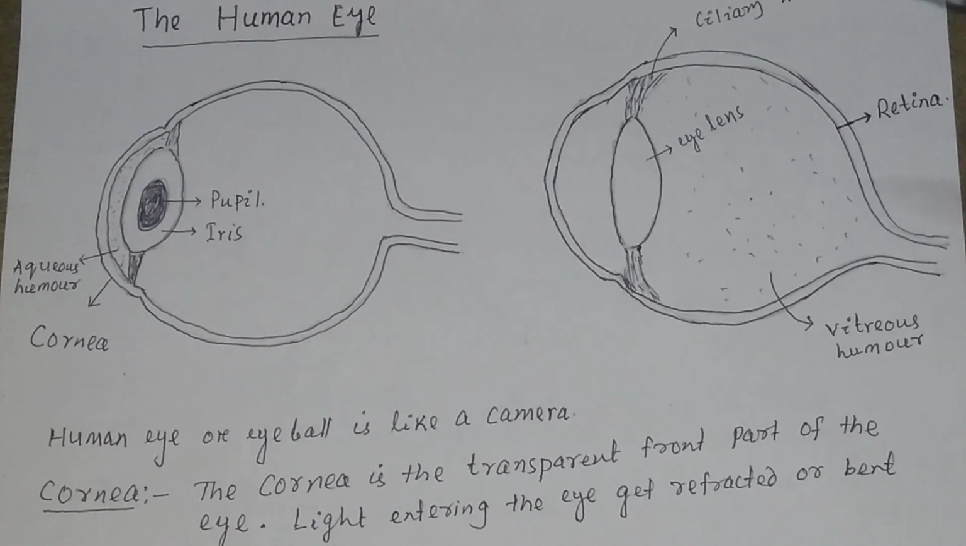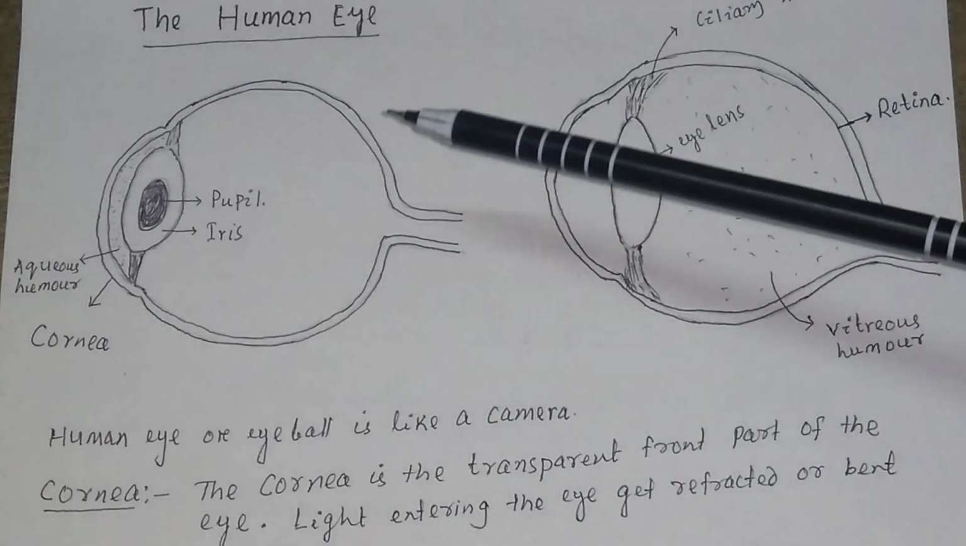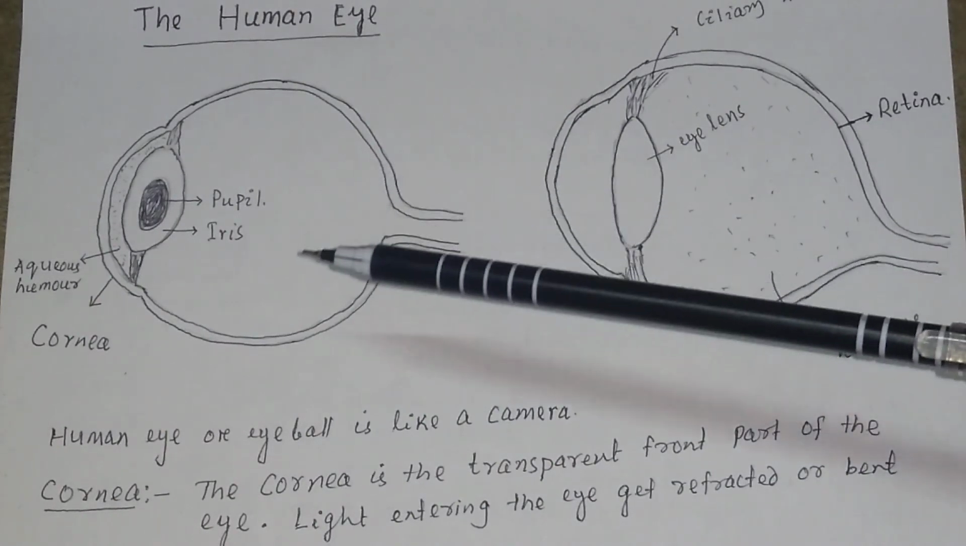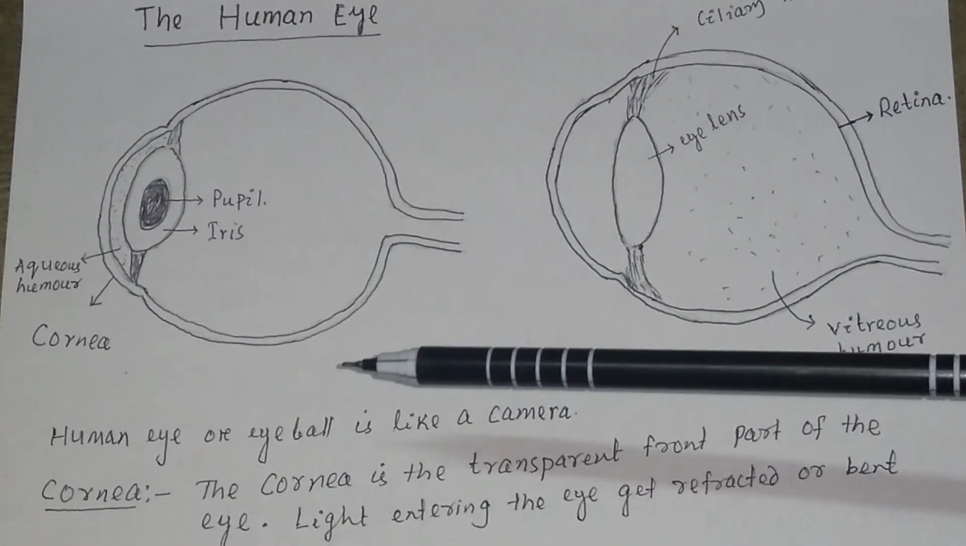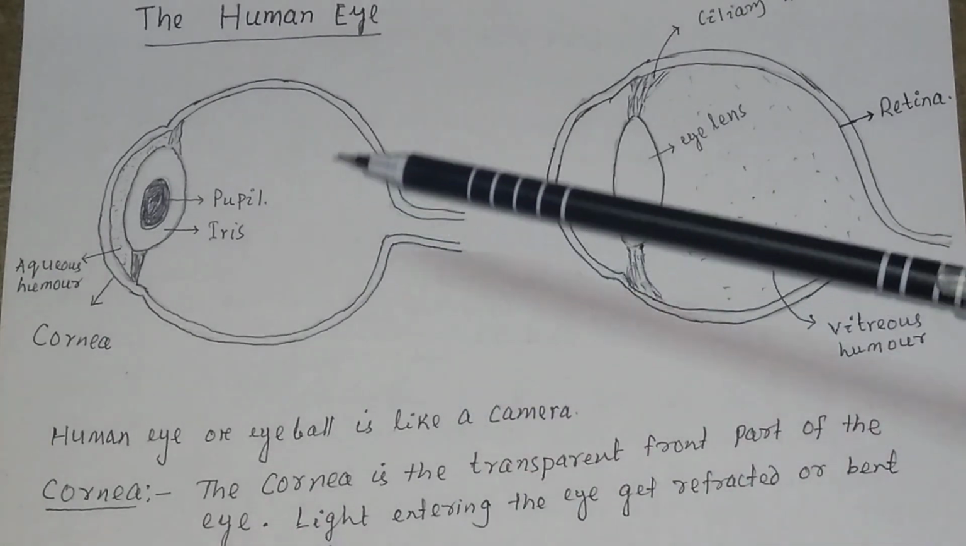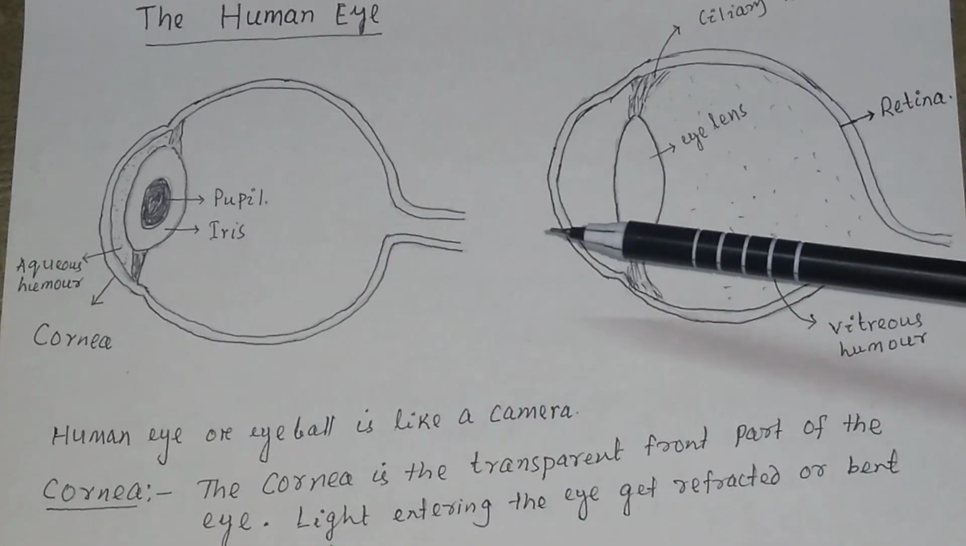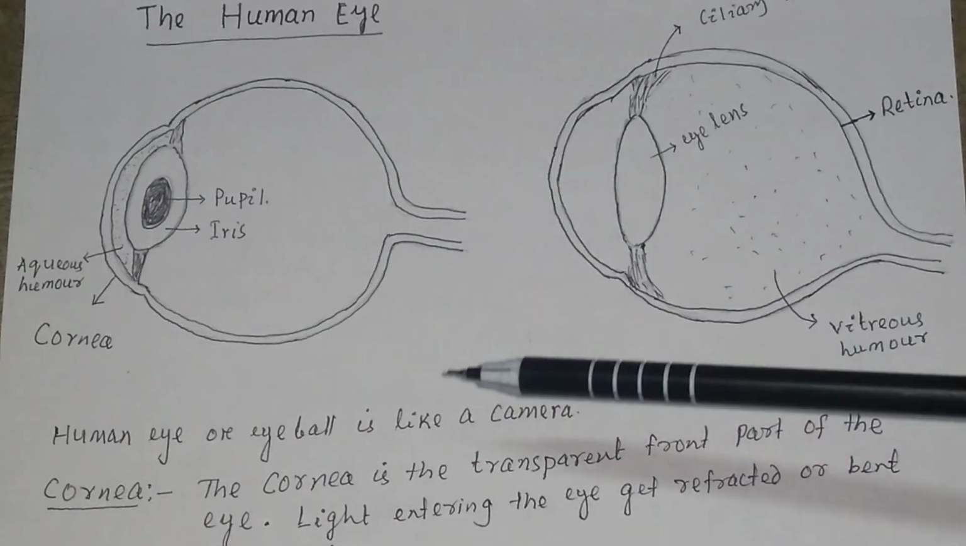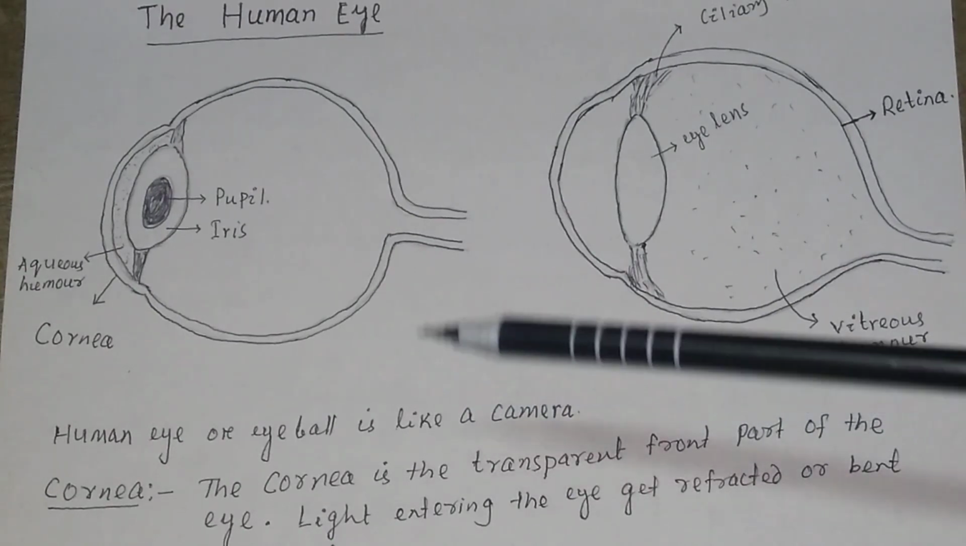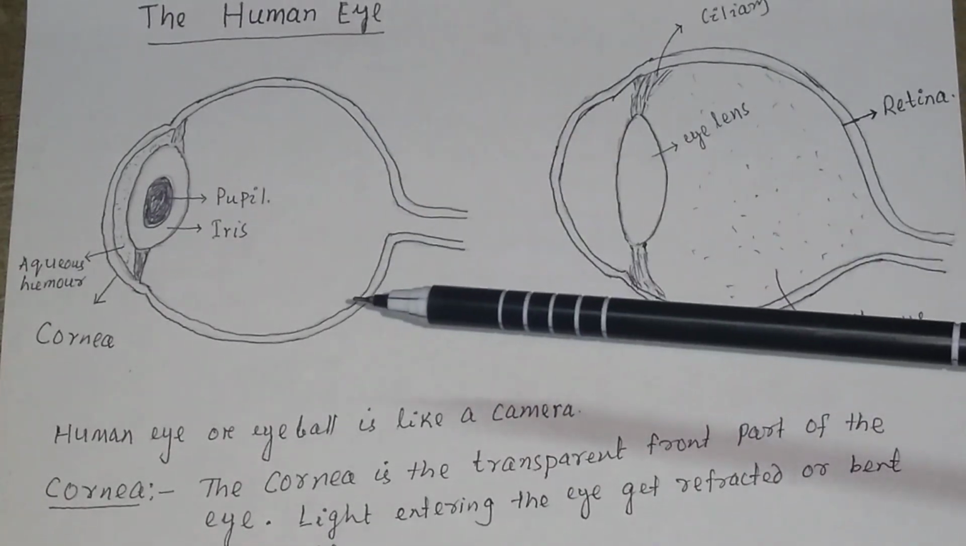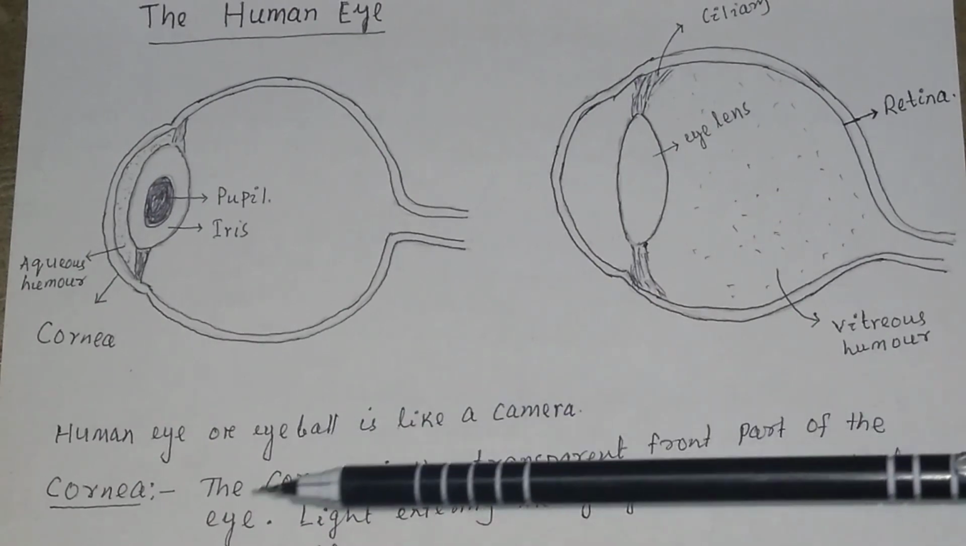In this video, we will discuss the human eye. So, what is a human eye? The human eye, or you may say eyeball, is like a camera. The human eye acts like a camera. There are different parts of the human eye. We will discuss them one by one.